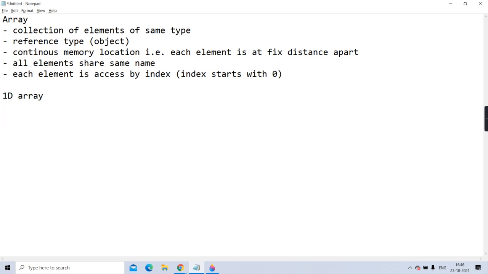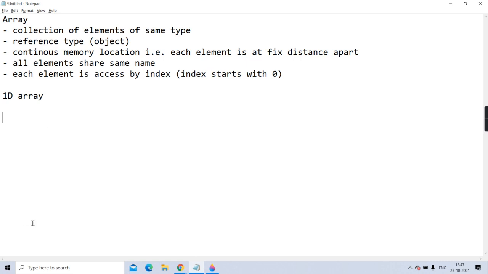First I'll tell you how to declare it. I'll also try to prove that every array is internally an object. Always remember, every array is internally an object. Getting? Because I told you that in Java, when the values are not primitive, they are objects. Primitive types are only the 8 data types you know: boolean, byte, short, int, long, float, double, char.